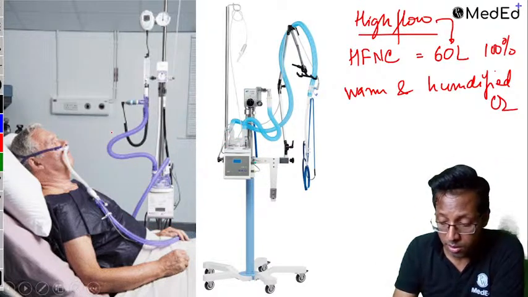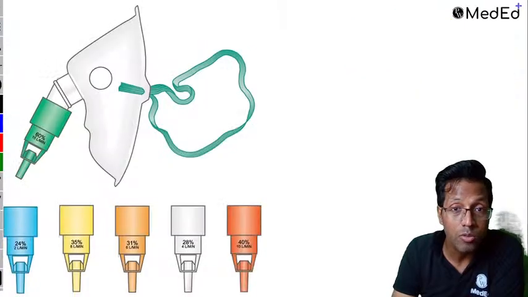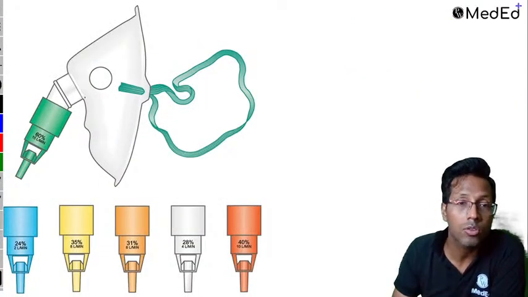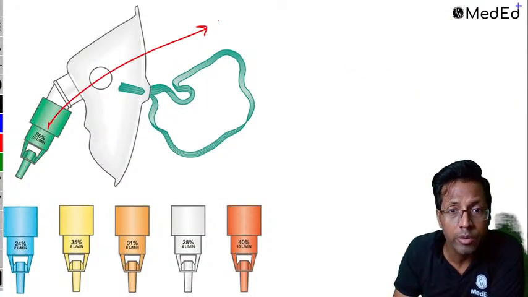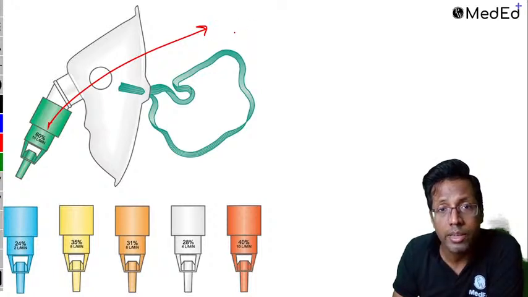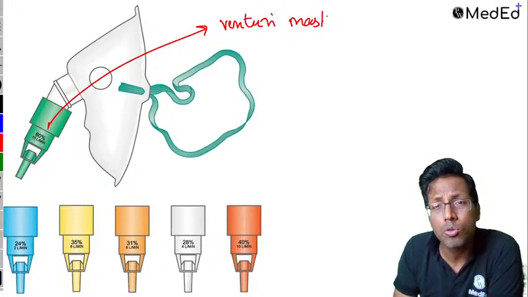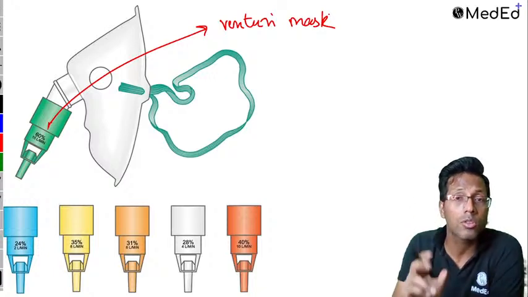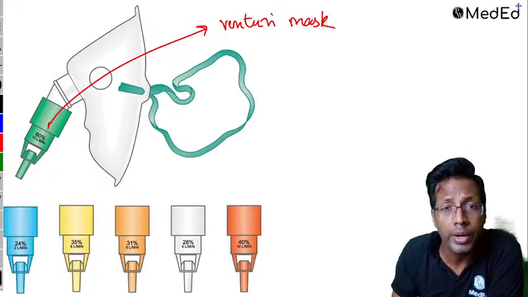This is high flow nasal cannula. Another high flow device which we normally do not think of as a high flow device is the Venturi mask. This attachment which you see is what is called a Venturi mask. This normally is used where you need titrated doses of oxygen. For example, a patient of COPD.